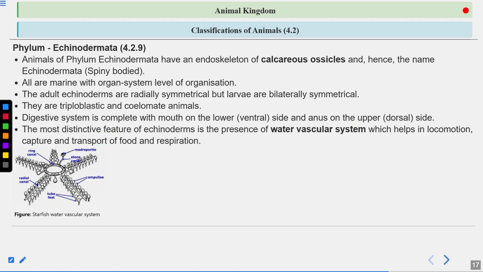So here you can see this is a starfish with the water vascular system. This water vascular system is very important here. They have these radial canals. So what is the water vascular system? This is a fluid filled canal system. These are the radial canals. There are different canals here: radial canal, a ring canal, and a stone canal. Okay, clear?